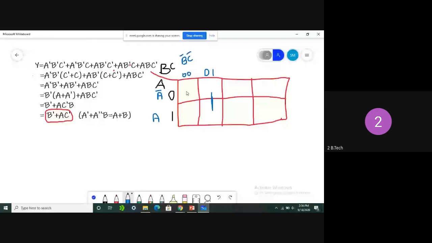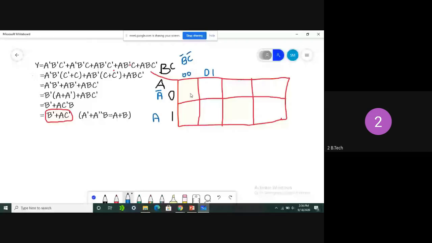Again, in 4 cells, what is the A value? In 4 cells, the A value is constant. What is the A value in these 4 horizontally? Taking horizontally, A is 0. In the remaining horizontal 4 cells, what is the A value? Here